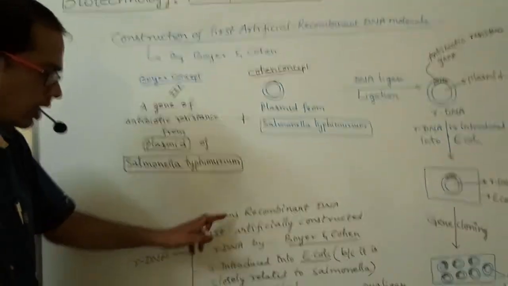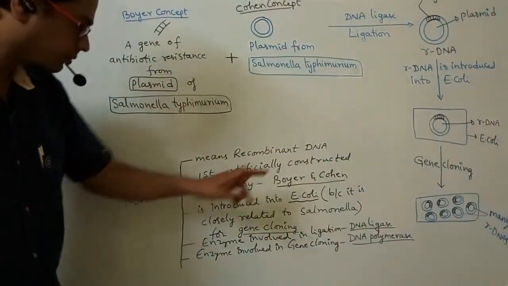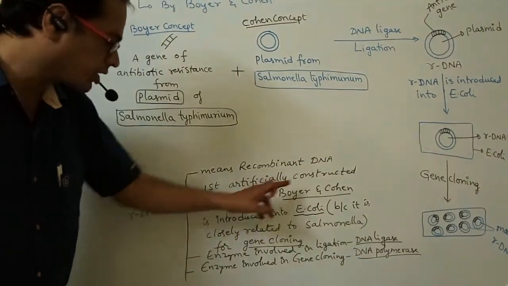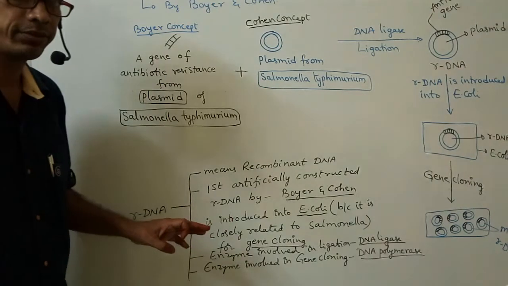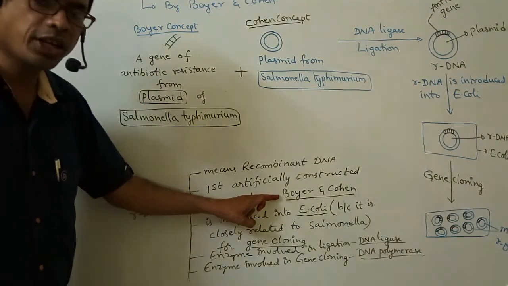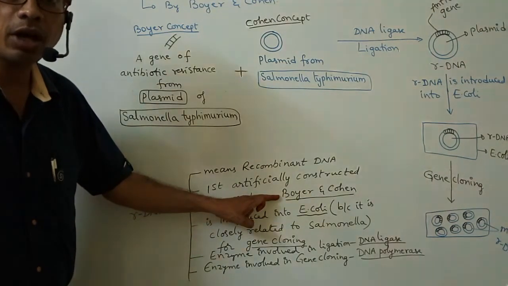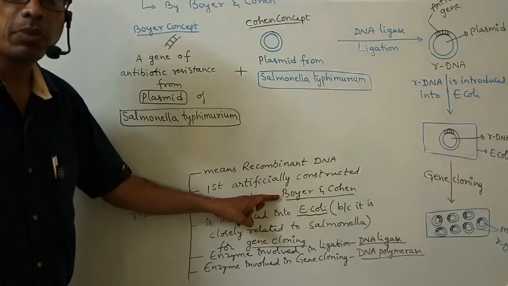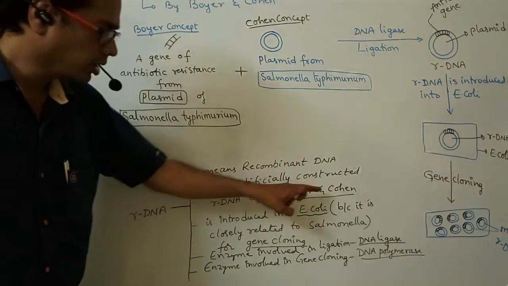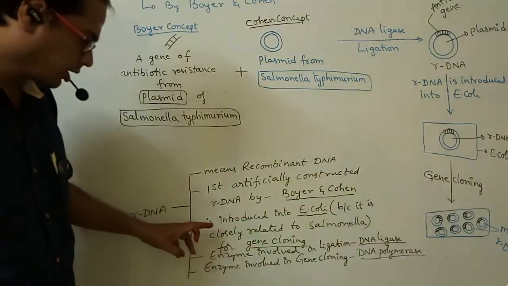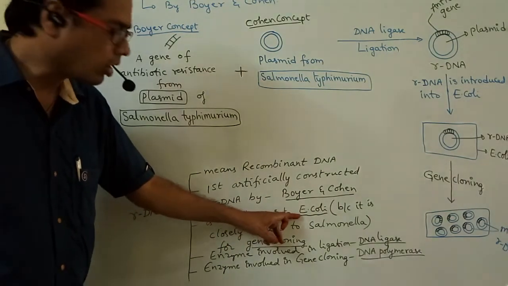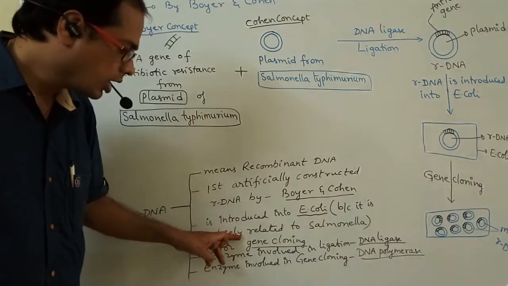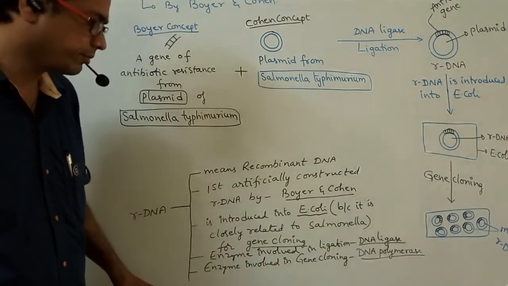Look at here, my dear students. rDNA means recombinant DNA, first artificially constructed by Boyer and Cohen. The antibiotic resistance gene is the concept of Boyer. The plasmid concept is by Cohen. Next, this rDNA is introduced into E. coli. Why? Because it is closely related to Salmonella.